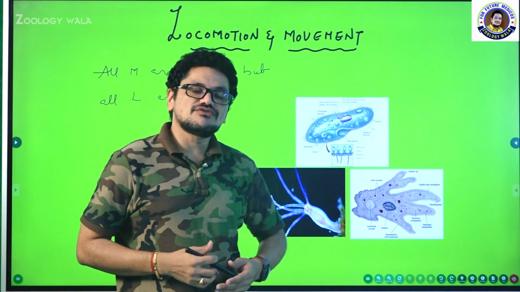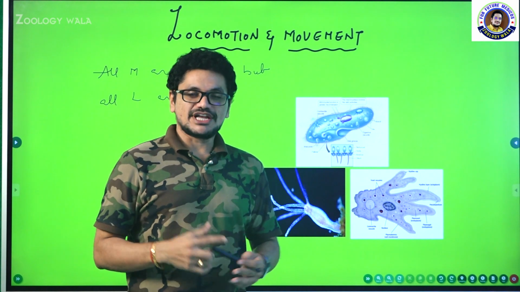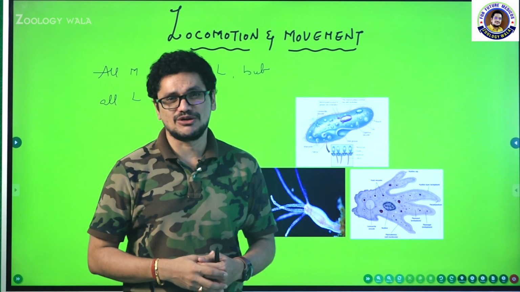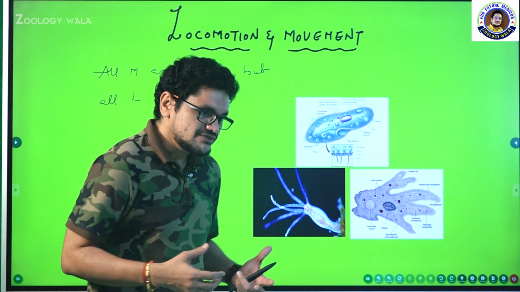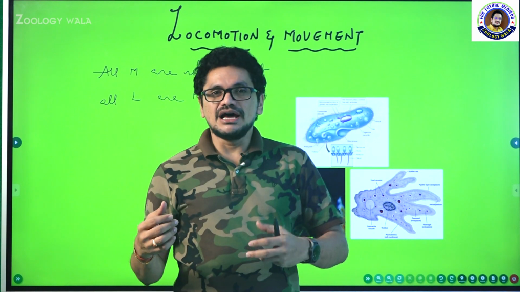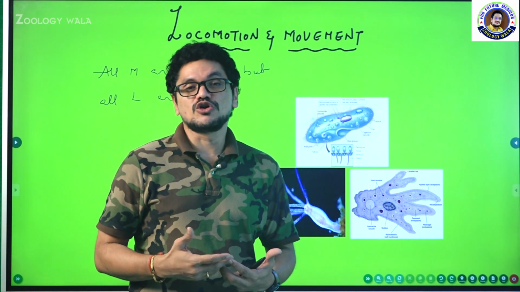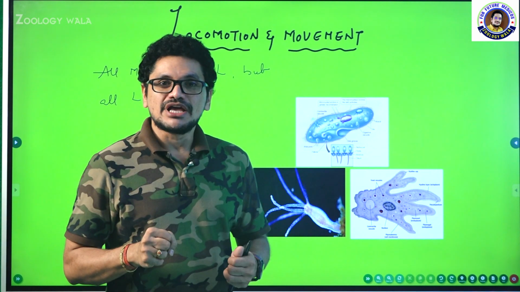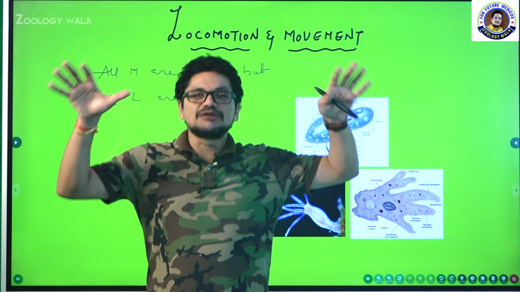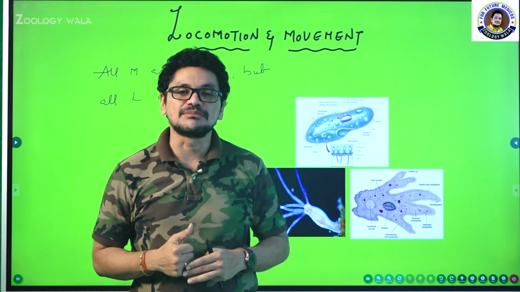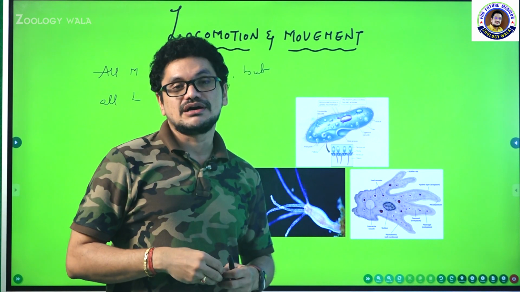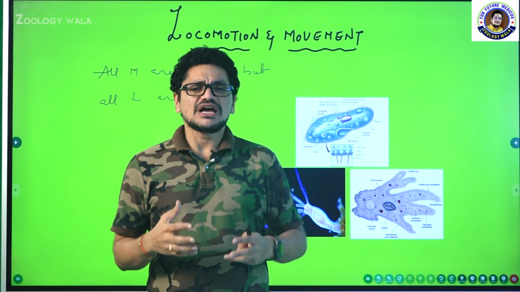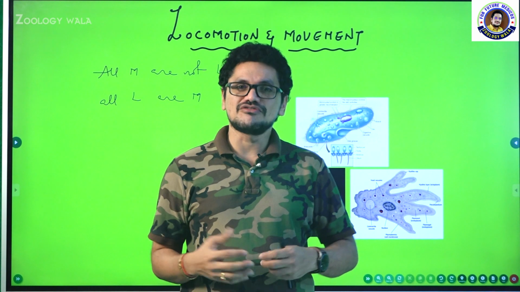So there are different types of locomotory organs in organisms. For example, if you take the human being, why are we performing locomotion? What is the reason for performing locomotion? Generally we perform locomotion in search of food material, and organisms also perform locomotion in search of food, to escape from a predator, and also to catch the prey, in search of suitable climate, to find a suitable breeding area, and in the selection of a suitable partner or for mating. All these are the different reasons why organisms perform movement.